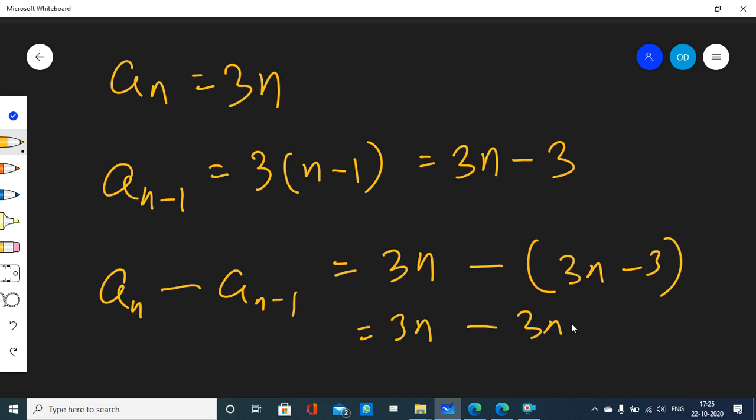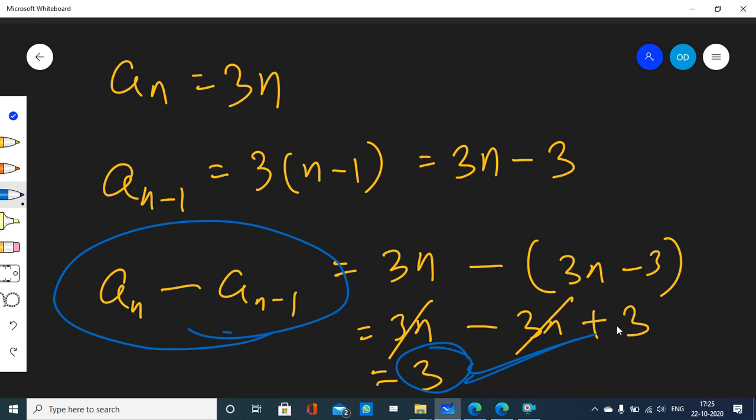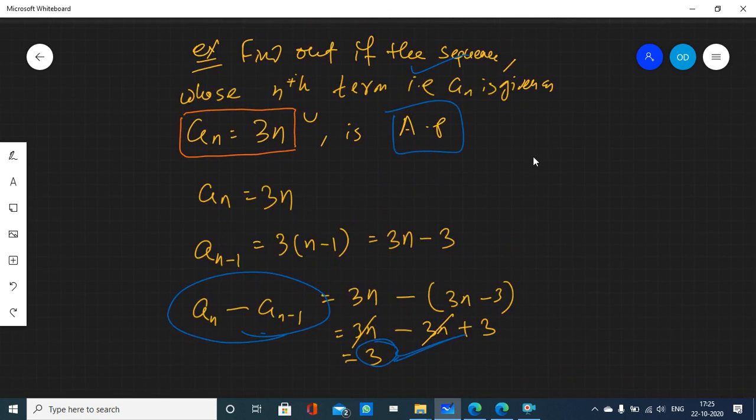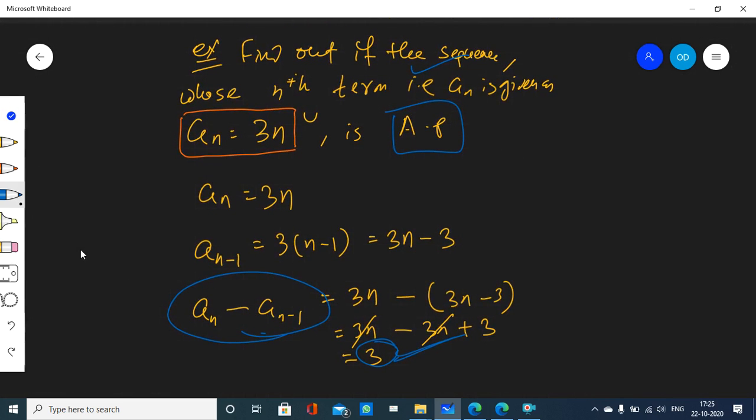So 3n minus 3n, and this minus will become plus. 3n cancels. 3. Voila, you have got a constant here. an minus an minus 1 is a constant here. That means this sequence whose nth term is defined as 3n is an AP. You get my point?